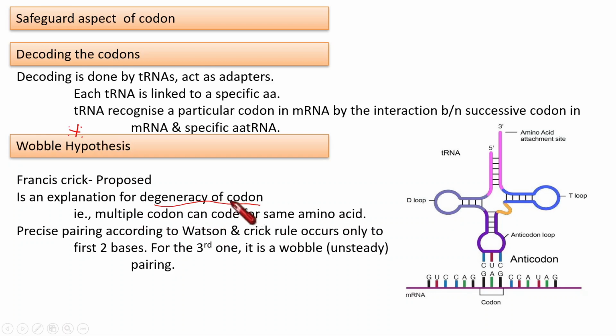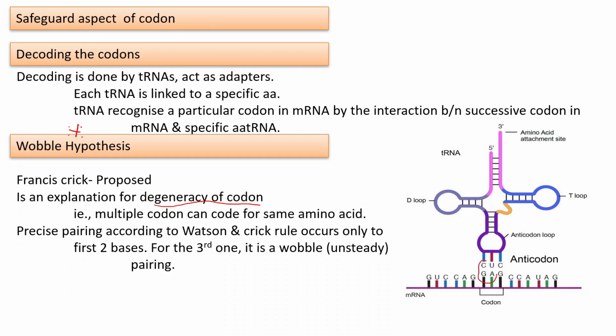That is degeneracy or redundancy of codons. The Wobble hypothesis says that in the base pairing between anticodon and codon, the first two bases follow the Watson and Crick rule of base pairing.